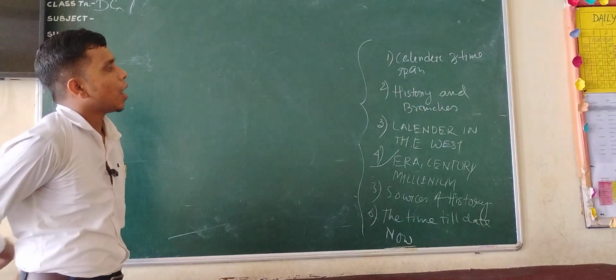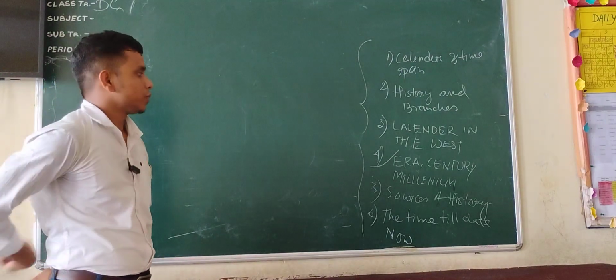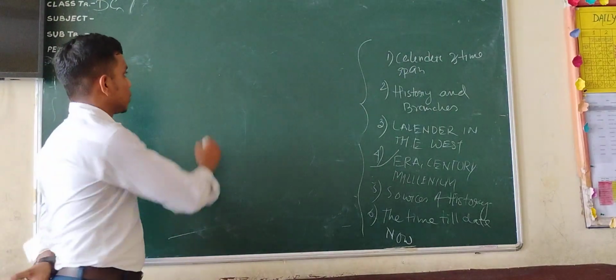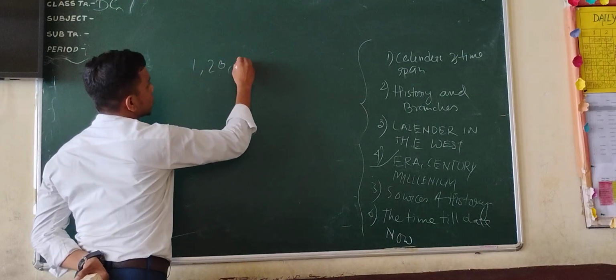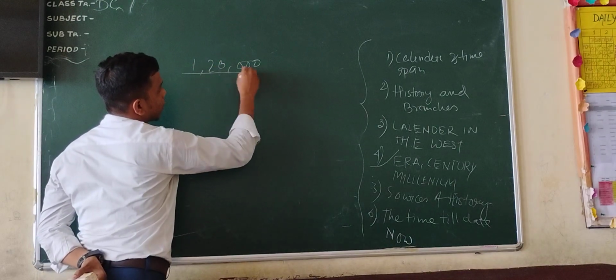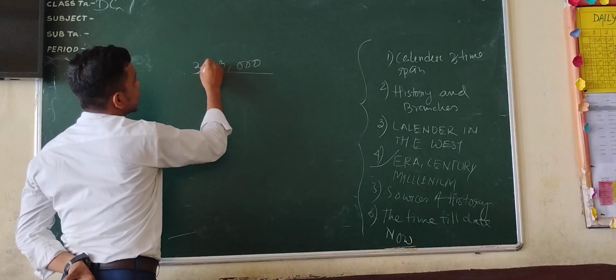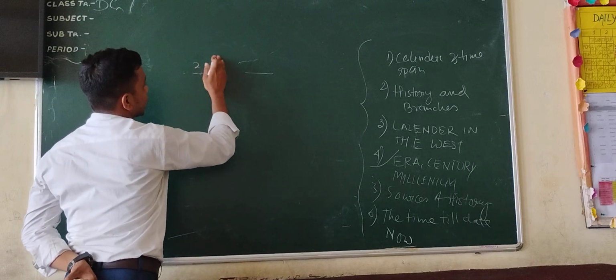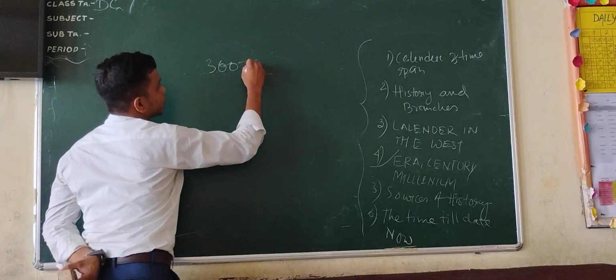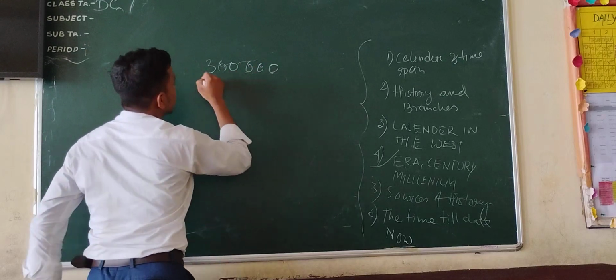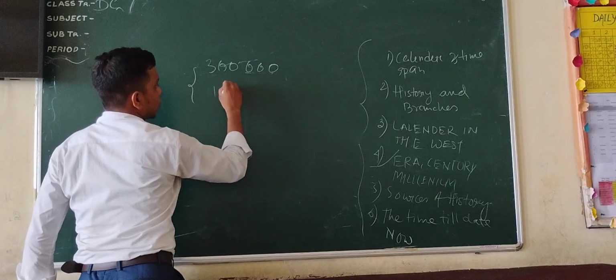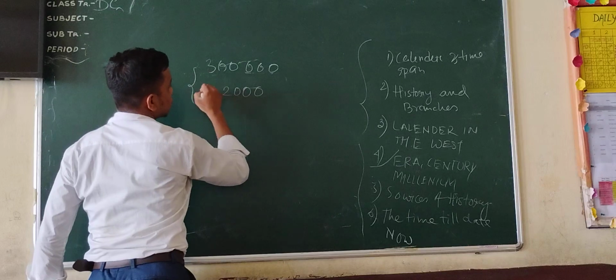A calendar and its time span. First of all, it has been said that 3 lakh 12,000 years ago, this is an ice age.